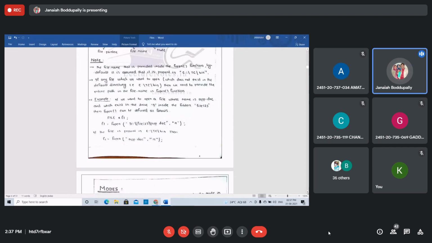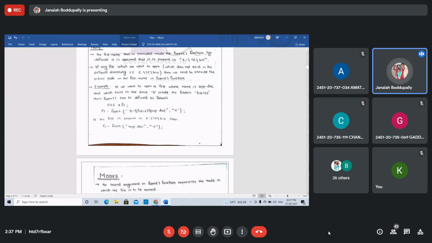If you want to open a file, the name is app.doc, a document which exists in the drive, stored inside a folder. The folder name is file123. Then fopen can be defined as follows. First create the file pointer: FILE, capital, star ft. This ft is the file pointer.